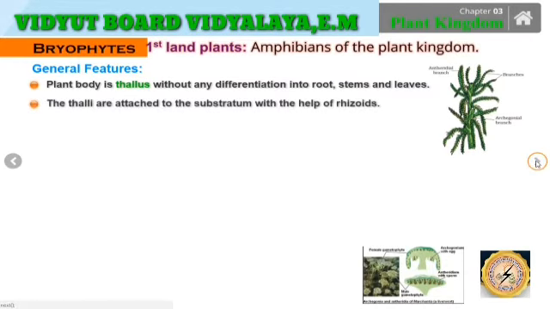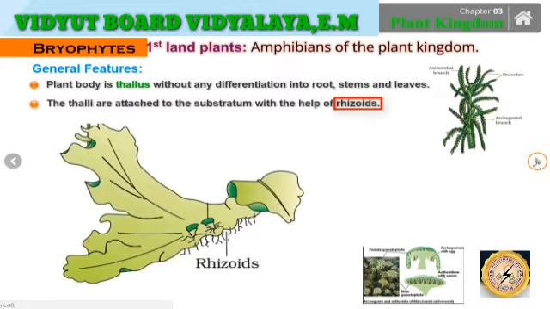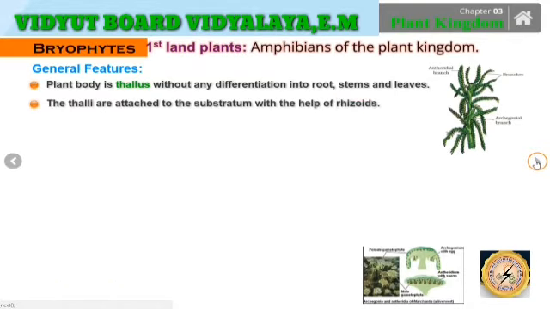Furthermore, the thalli are basically attached to a base, the substratum, with the help of root-like structures known as the rhizoids. Here in the diagram we observe certain root-like structures. They are not the true roots, but they are the false roots. Therefore they are said to be the rhizoids.